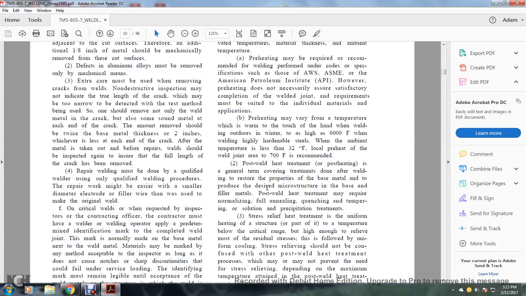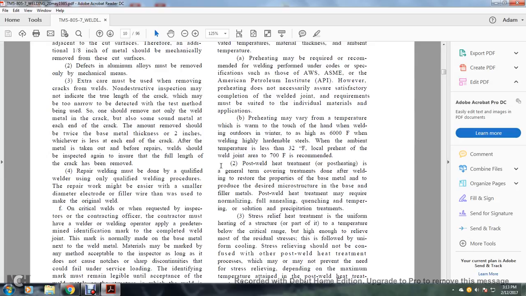One, preheating may vary from a temperature that is warm to the touch of the hand, with welding outdoors in the winter, to 600 degrees Fahrenheit when welding highly hardened steels. When the ambient temperature is less than 32 degrees Fahrenheit, local preheat of the welding joint to 700 degrees Fahrenheit is recommended.